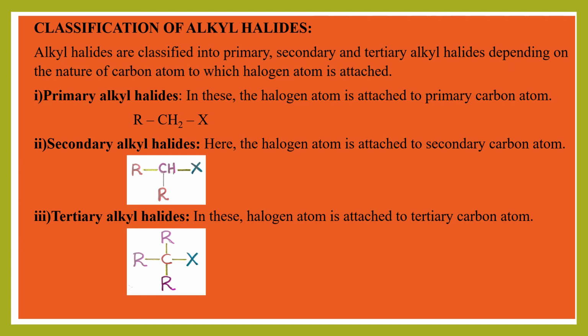Okay, so in order to make it clear, students, I have given the representation like this. Is that easy for you? First one is primary alkyl halide, RCH2X. Only one side there is R. Secondary alkyl halides, there are two sides R's. That is secondary carbon. Tertiary alkyl halides means three sides it is bonded with the R's, that is alkyl or aryl groups, and such carbon we call a tertiary carbon. If halogen is attached to such carbon, we call it tertiary alkyl halide. Okay, clear? So this is about classification of alkyl halides.